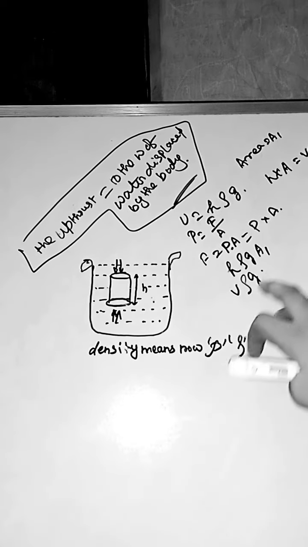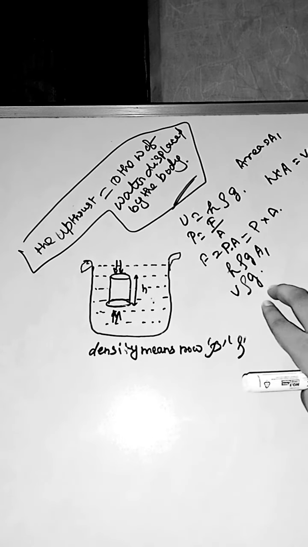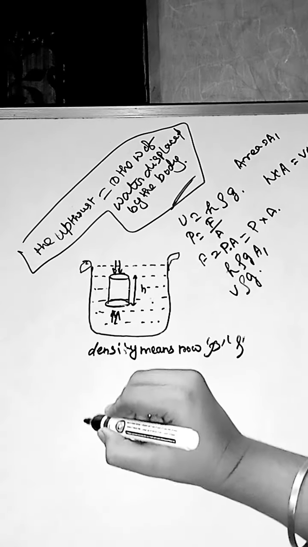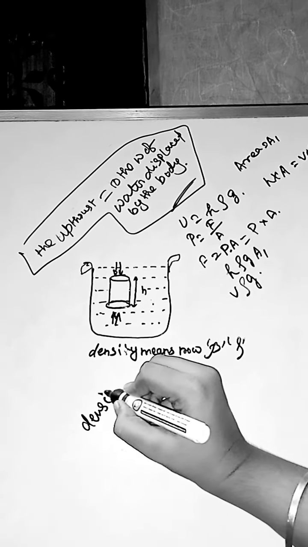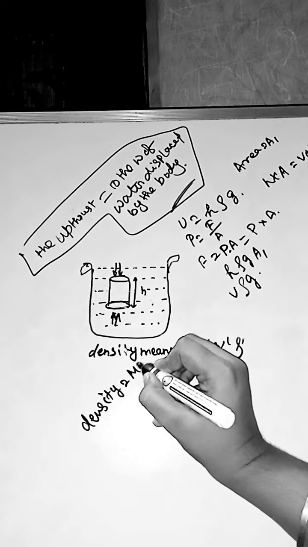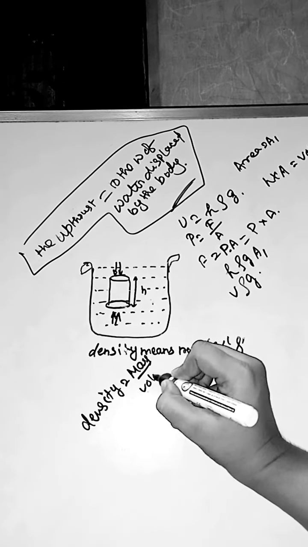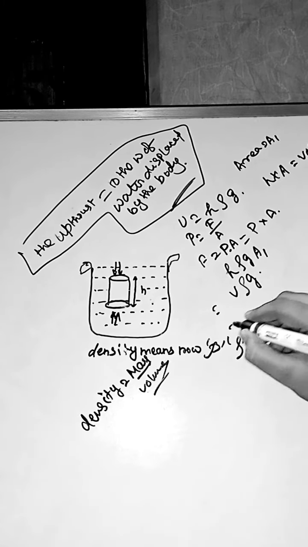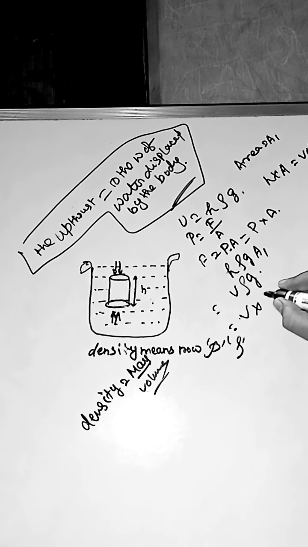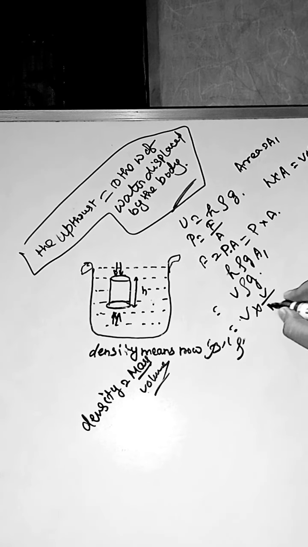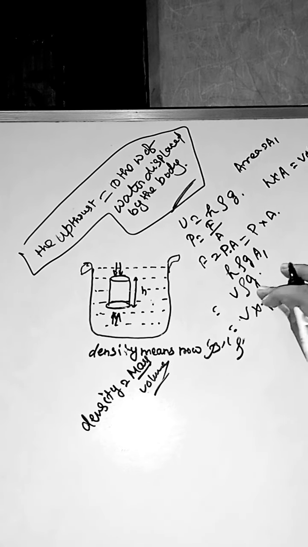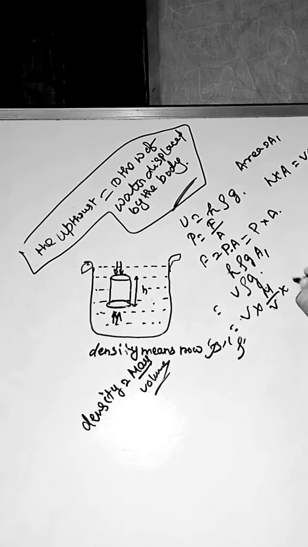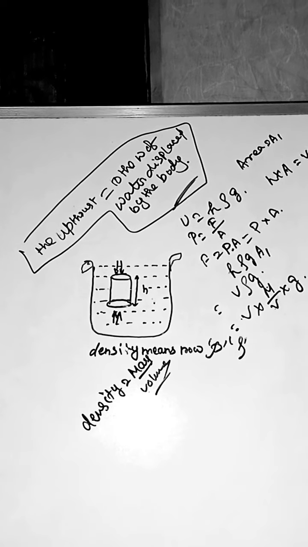So we come back to volume rho g, and rho means density, so you know the formula of density: density equals mass by volume. So here we write volume into mass by volume into acceleration due to gravity.